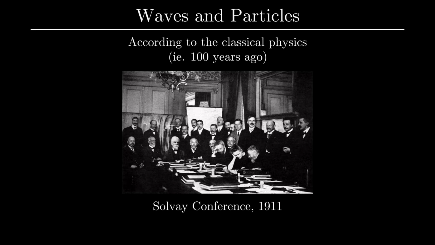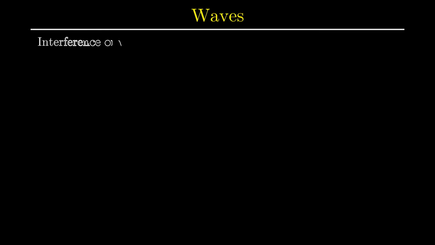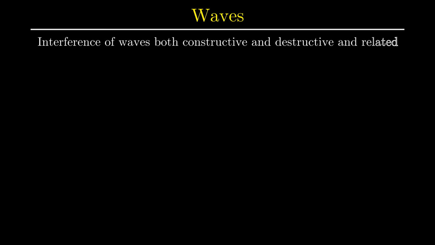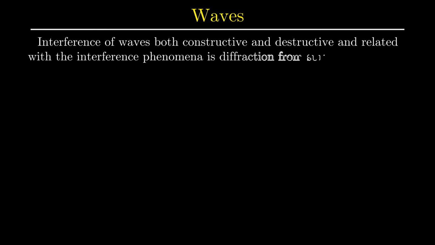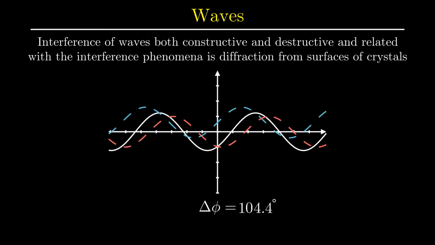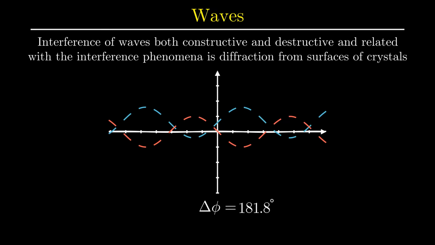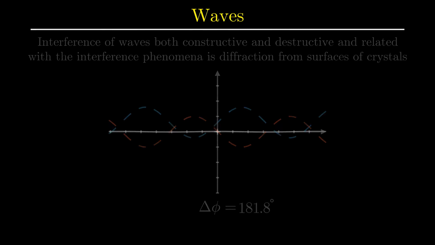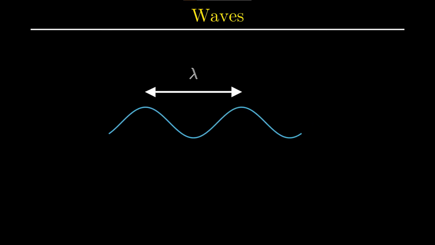Let's first talk about the waves. Interference of waves, both constructive and destructive, and related to the interference phenomena is diffraction from the surfaces of crystals. In explaining all of these properties, the most important property of a wave is its wavelength. Lambda is the characteristic property.